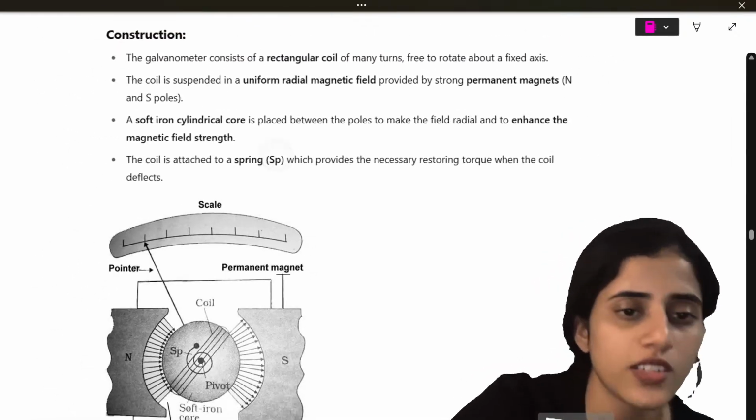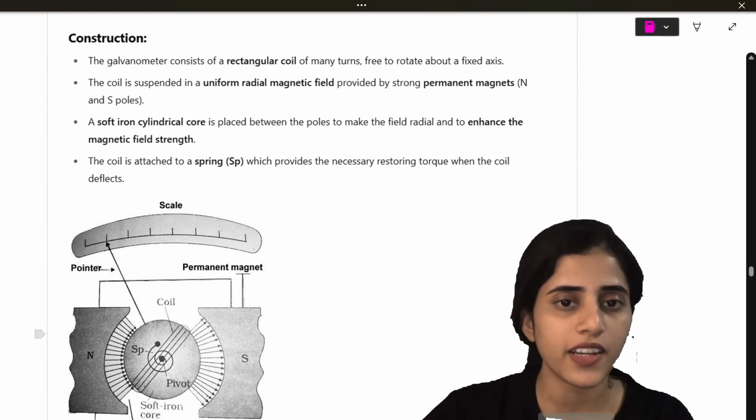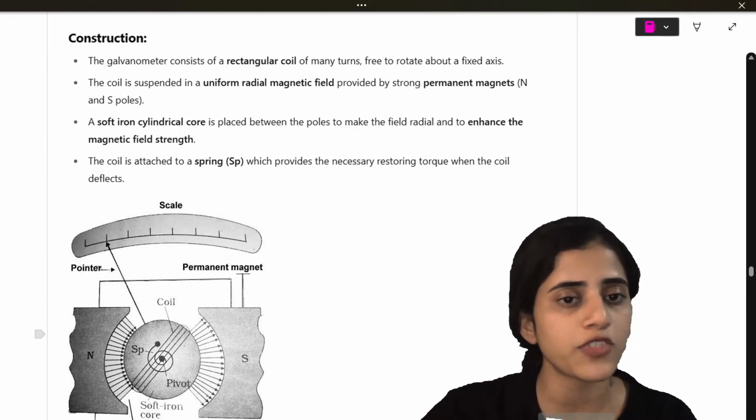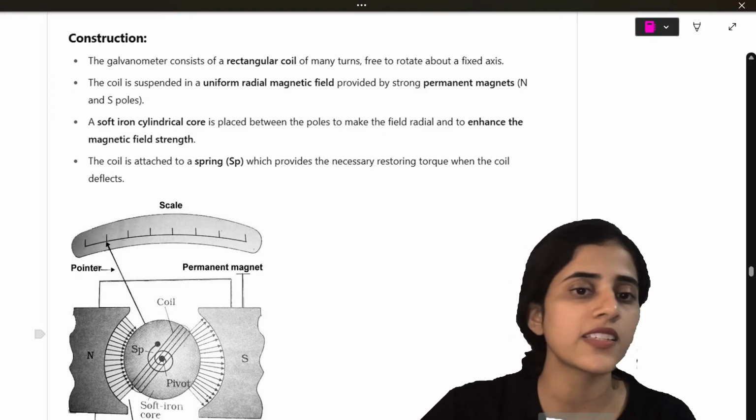How is it constructed? Something like this. There is a coil, there is a magnetic field, okay? A soft iron core is placed between the poles, okay? And there is a spring as well.